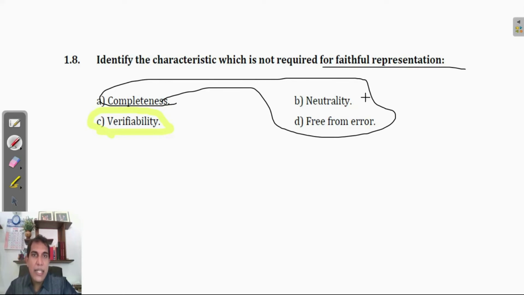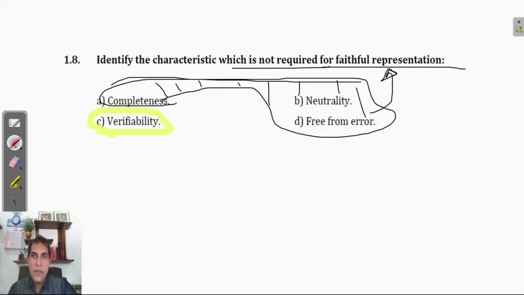These three qualities ensure faithful representation of information, right? I hope you understood. So the answer for 1.8 is verifiability, answer C, because they are asking which is not required for faithful representation.